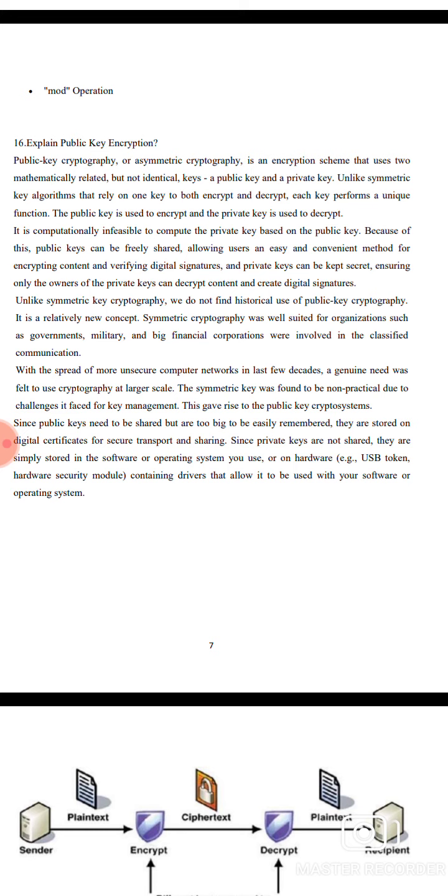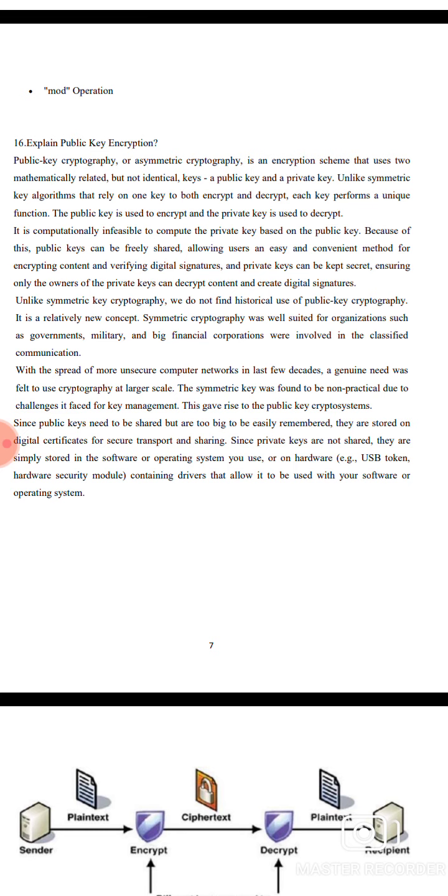It is computationally infeasible to compute the private key based on the public key. Because the public key can be freely shared, it gives users an easy and convenient method for encrypting content and verifying digital signatures. The private key is kept secret, ensuring only the owner of the private key can decrypt the content and create digital signatures.